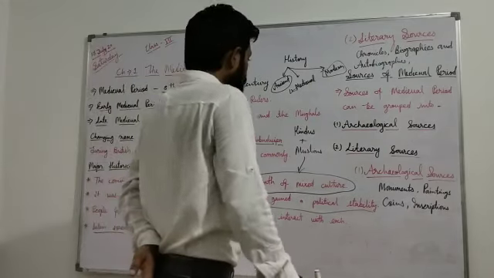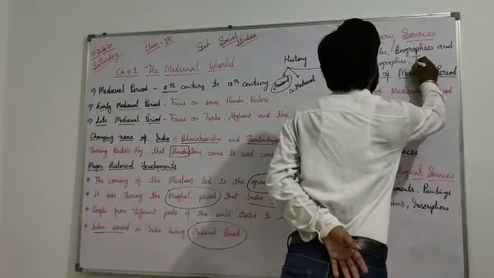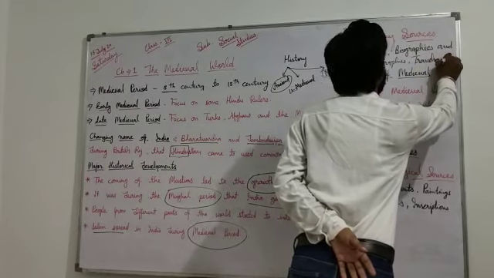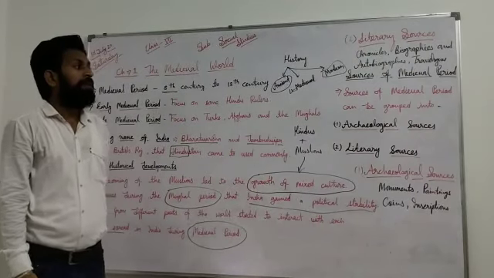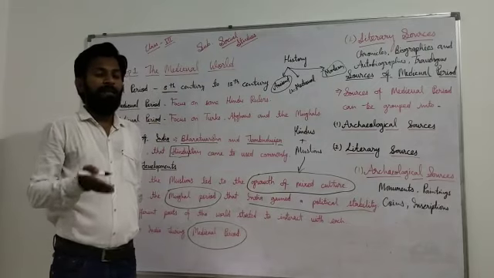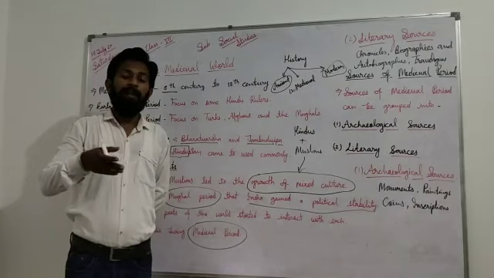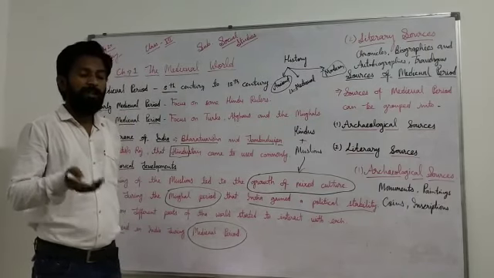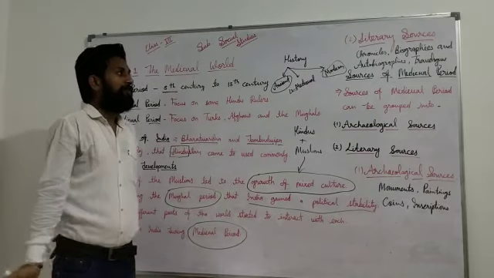After that, we will talk about travelogues. Dear students, I want to explain travelogues. A travelogue is a written account in which a traveler mentions a place he came to visit, and what he watched at that time is mentioned in travelogues.